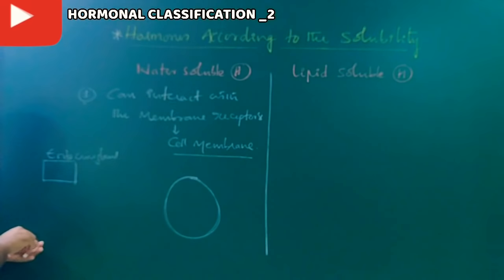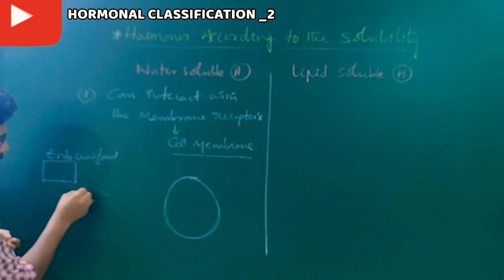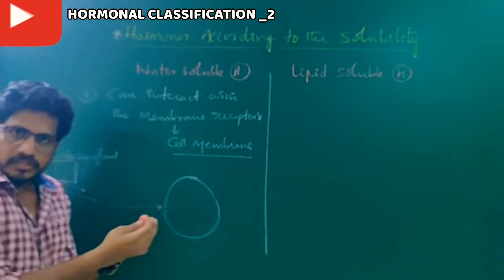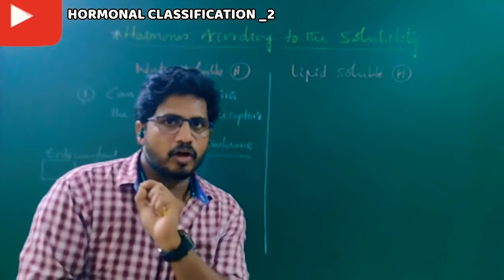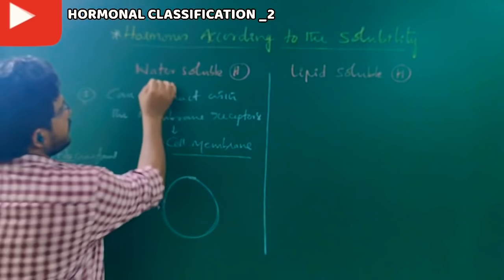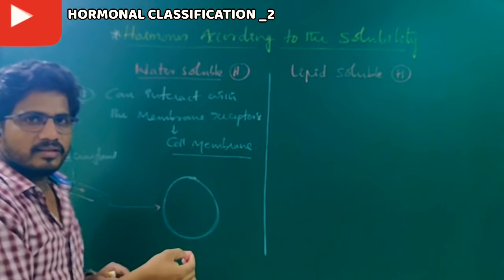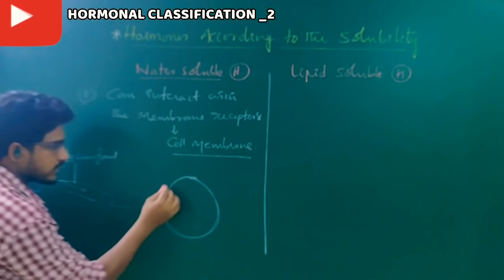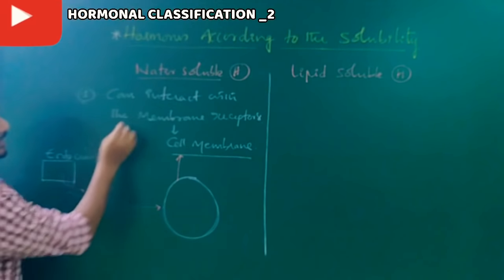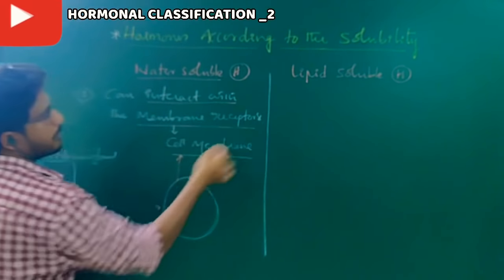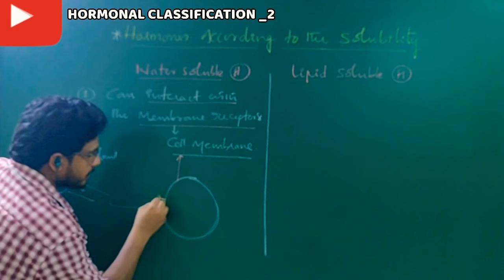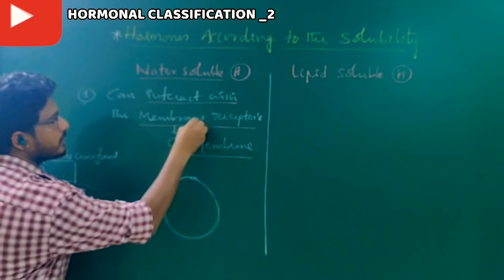From this endocrine gland, through blood, some hormone has been released. This hormone can reach till the cell membrane, not into the cell. Remember, whenever the hormone is water soluble, it can reach till the cell membrane, not into the cell. That's why it is written that they interact with the membrane receptors. Such receptors are present on the cell membrane, so they are membrane receptors.